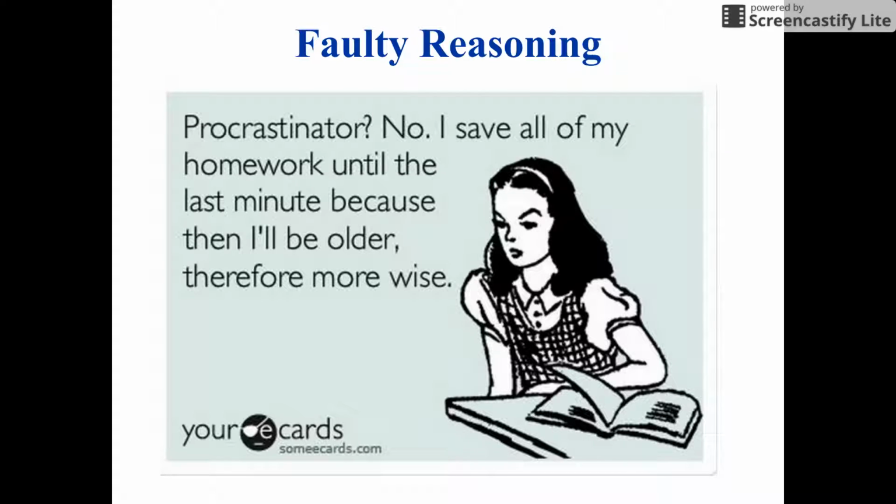Now, faulty reasoning. Reasoning is the process of using data to come to a conclusion. Faulty reasoning occurs when the conclusion is not supported by data. It can be the result of not enough information, coming to a conclusion that is not really supported by the data, or adding personal opinions that are not part of the data into the conclusion.